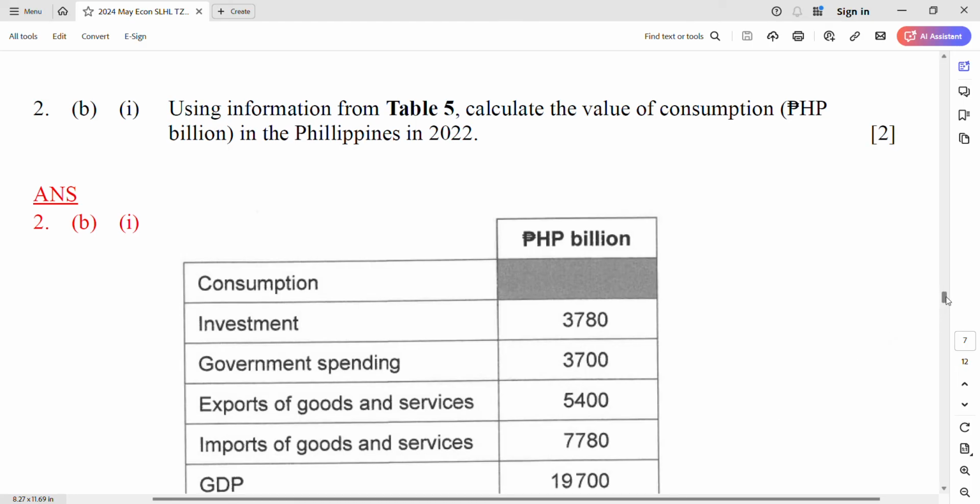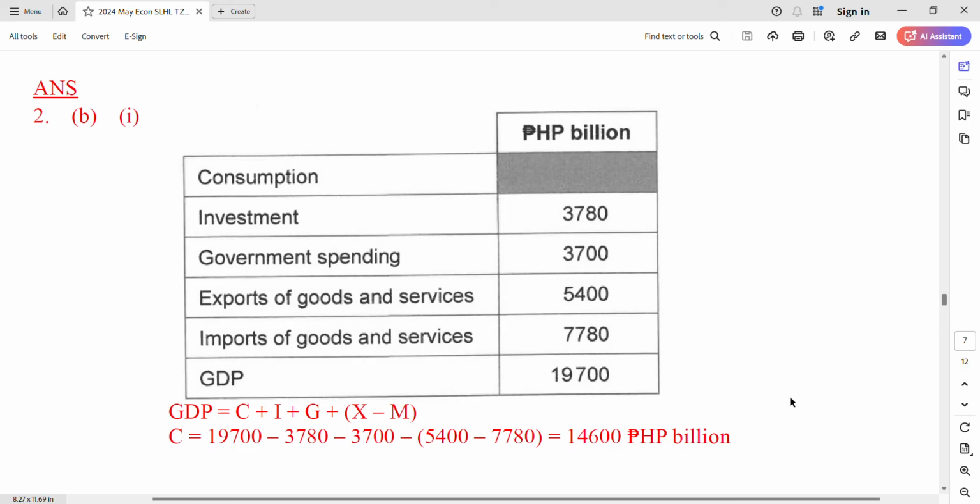Okay. Welcome back. Look at my suggested solution. Write down the equation. Substitute the things. Remember minus. Wow, crazy man. You can get it. 14,600 billion. Sometimes you can write a PHP at the front.